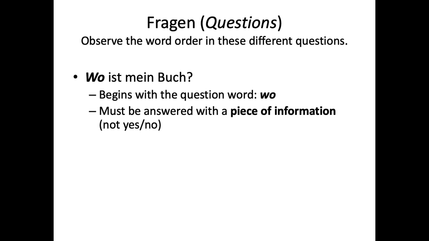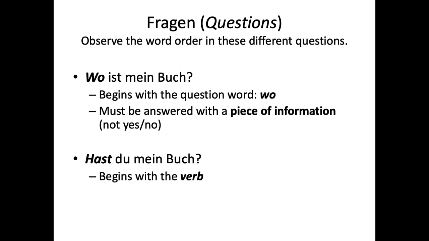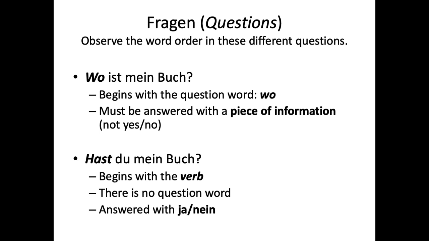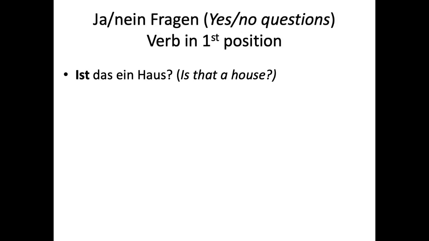So an informational question with a question word begins with the question word, and that has the verb in the second position. So the verb here is ist, right? Ist is a verb in second position. Let's contrast that with a yes or no question. Hast du mein Buch? Which is a yes or no question, begins with the verb, and there is no question word. And it is answered with ja or nein. Hast du mein Buch? Do you have my book? Ja or nein. So we have the yes-no questions, verb in the first position.